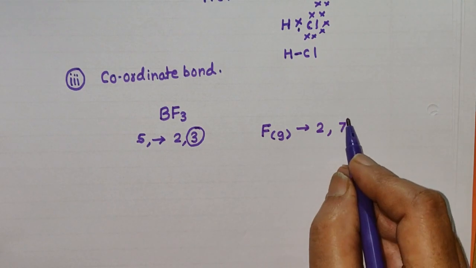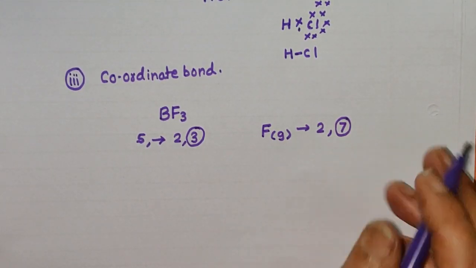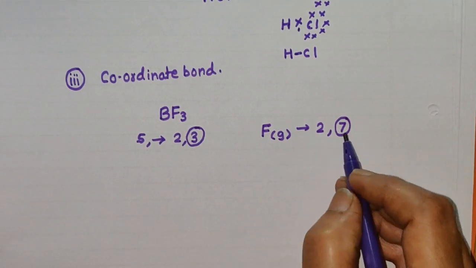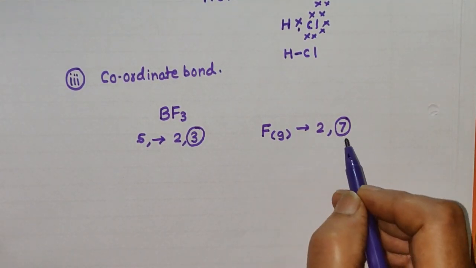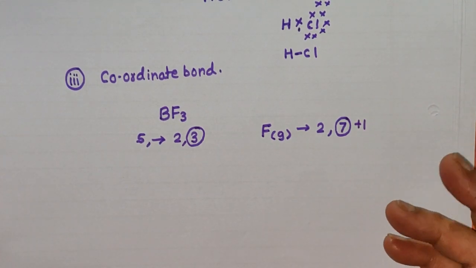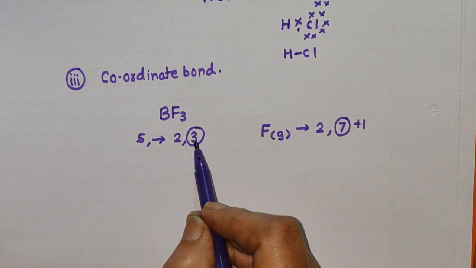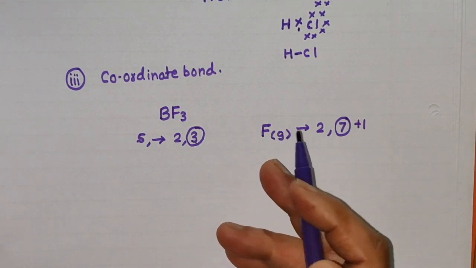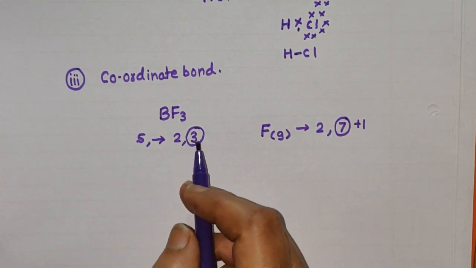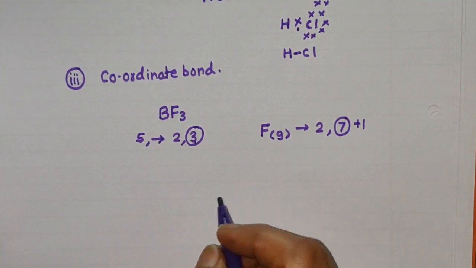Like this, 7 electrons of fluorine can take part in the formation of the bond. Now remember that a fluorine atom requires 1 electron to complete its octet, and in BF3 there are 3 electrons in the outermost shell of boron. Now boron will also try to acquire 8 electrons in its outermost shell. Now how is the BF3 molecule formed?